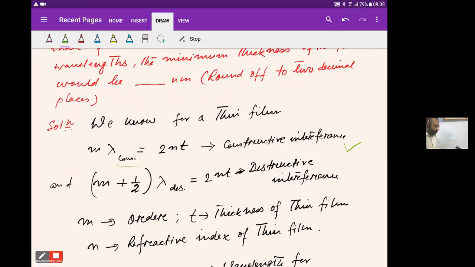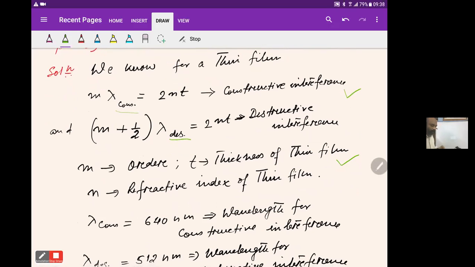And for destructive interference, we know the condition: m plus half times lambda d, where d means destructive, is equal to 2nt. So here m is the order for both maximum intensity as well as minimum intensity. t is the thickness of the thin film, and n is the refractive index of the thin film, which is given.